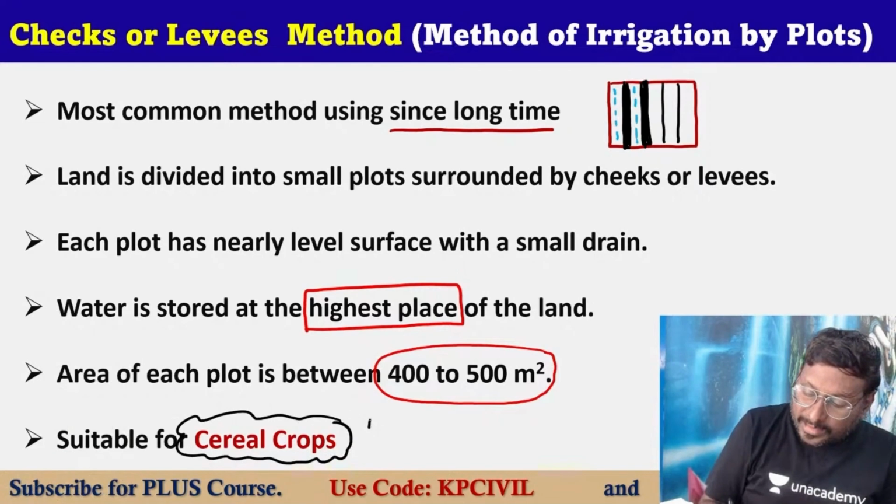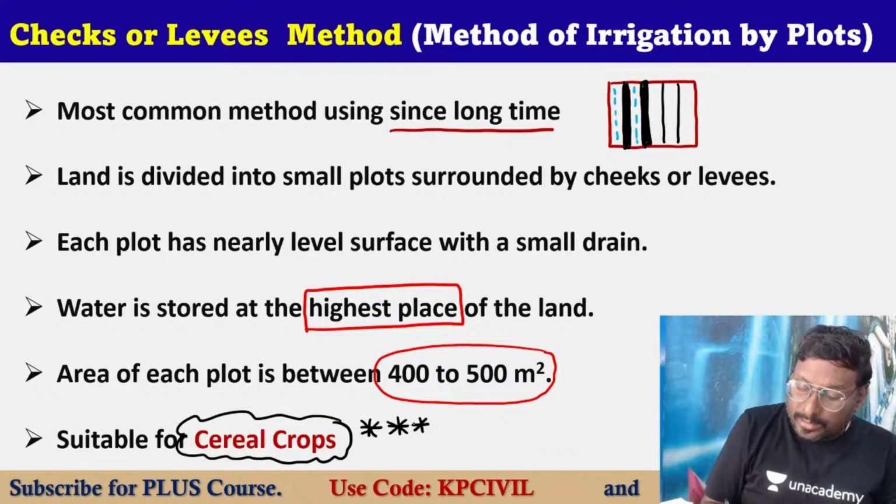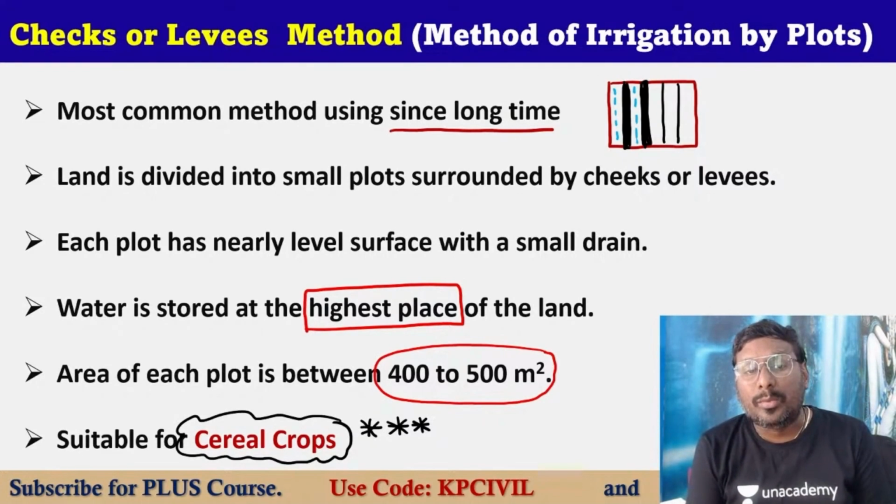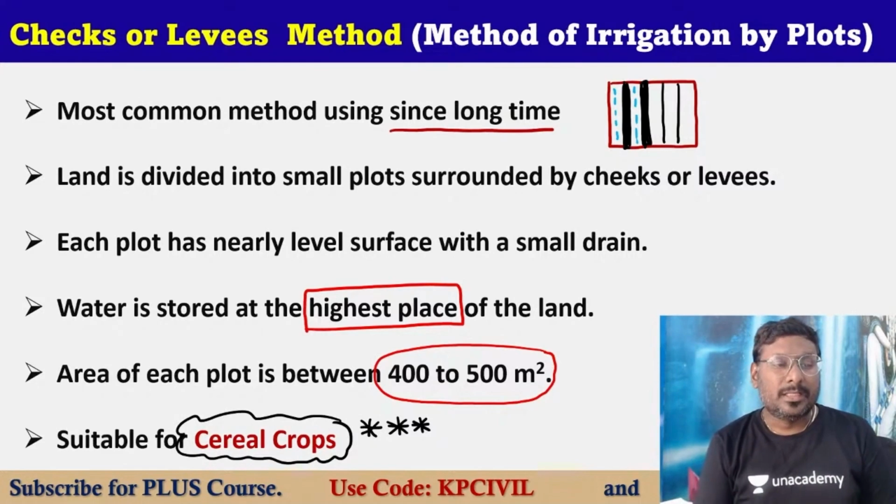This was a TSPSC question. Each plot is 400 to 500 square meter, and it is suitable for cereal crops.